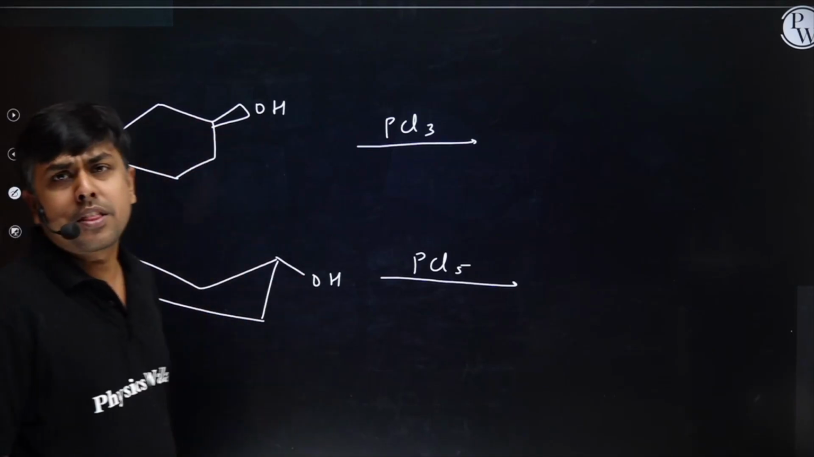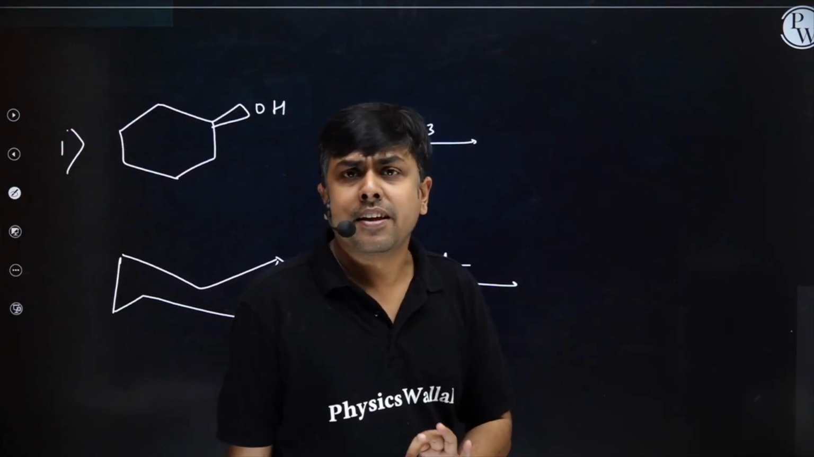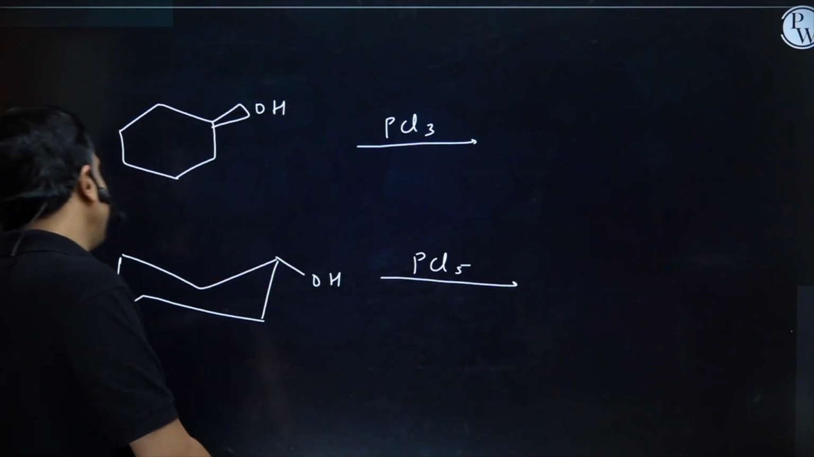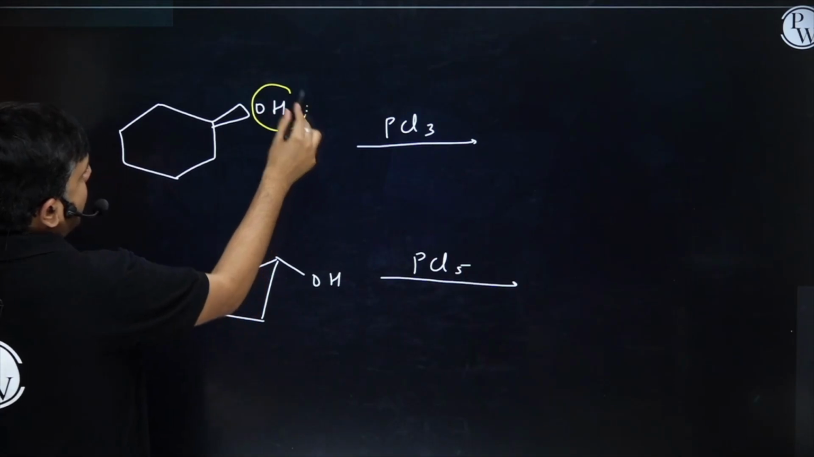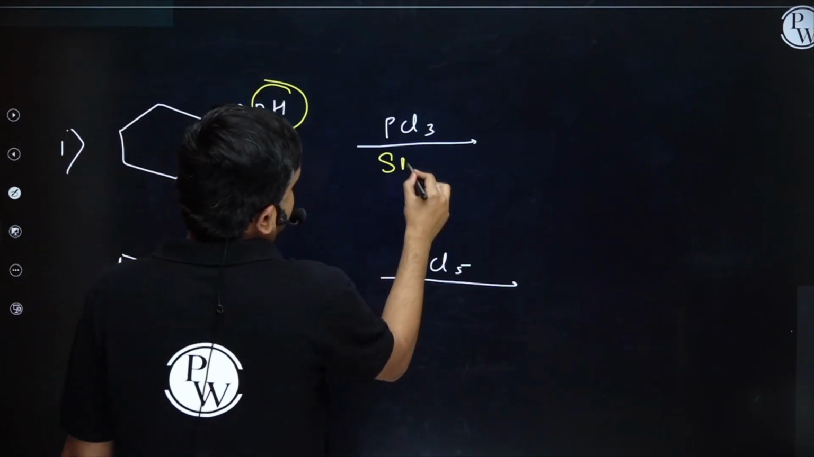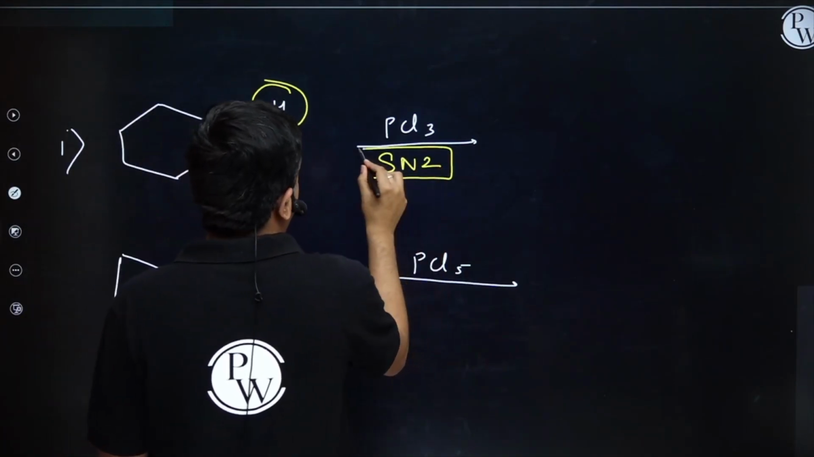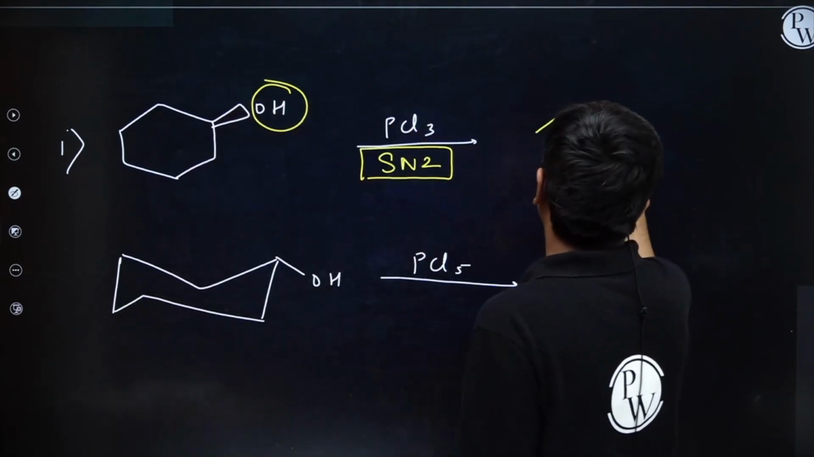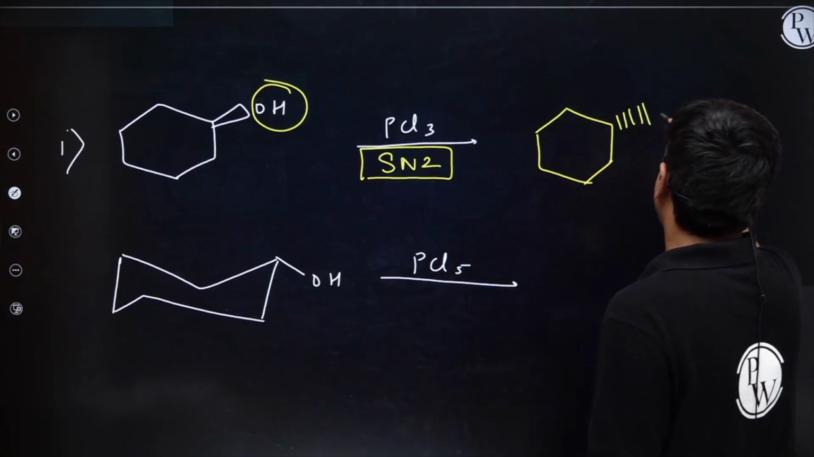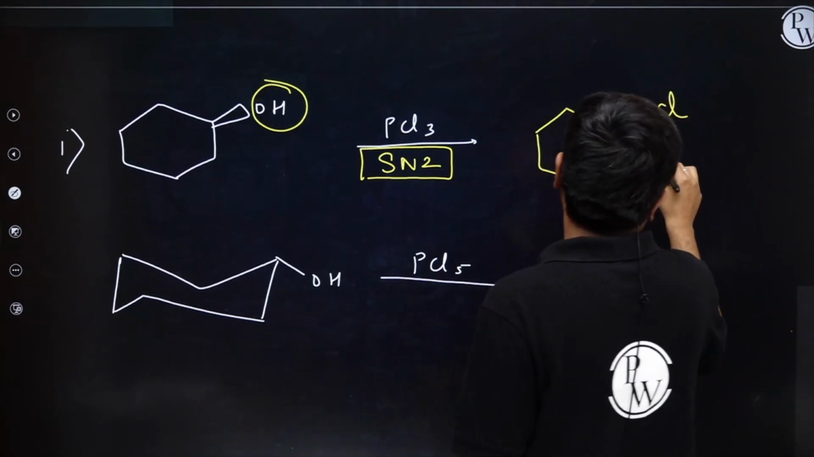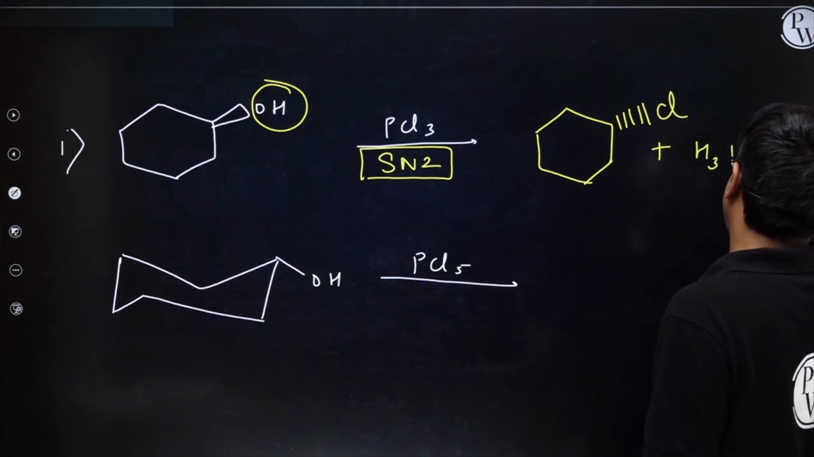I'm having OH treated with PCl3. What it will do? Simply chlorination, and OH is on the wedge. The reaction is occurring via SN2 pathway. So I will have the formation of alkyl halide, that is alkyl chloride, but this chlorine will be there on the dash along with H3PO3.